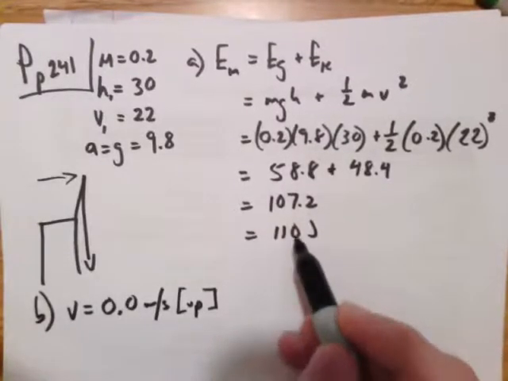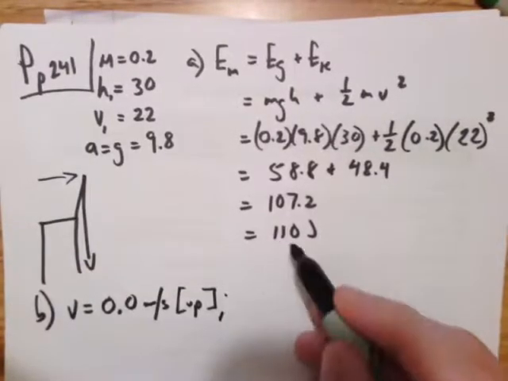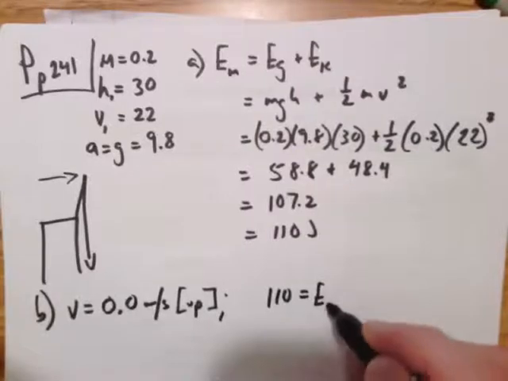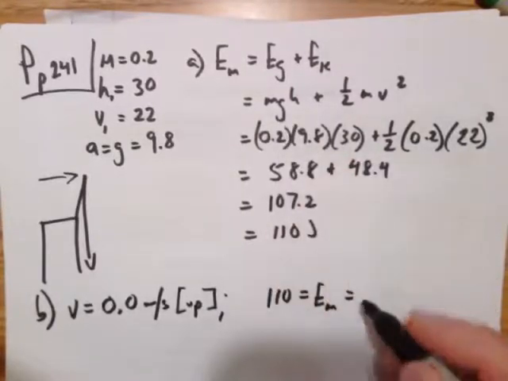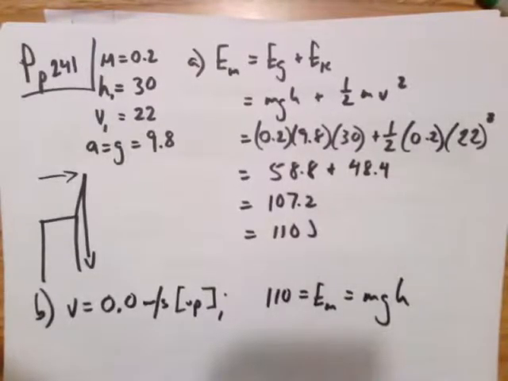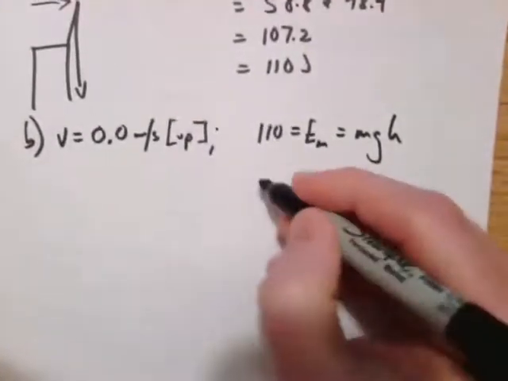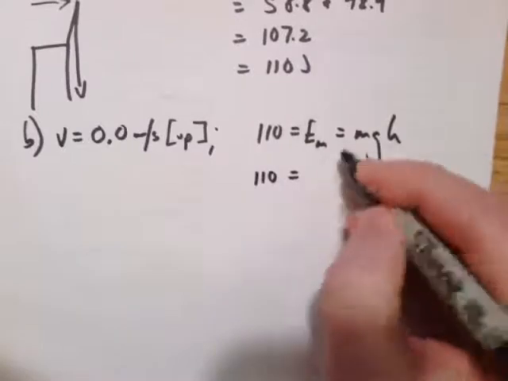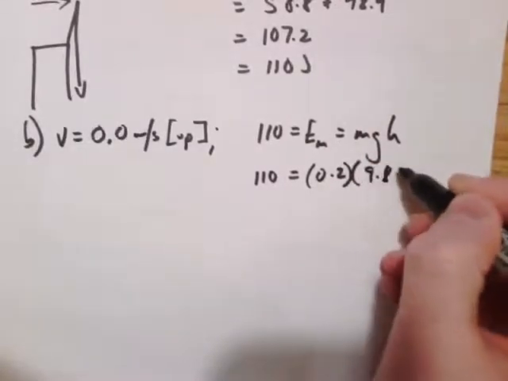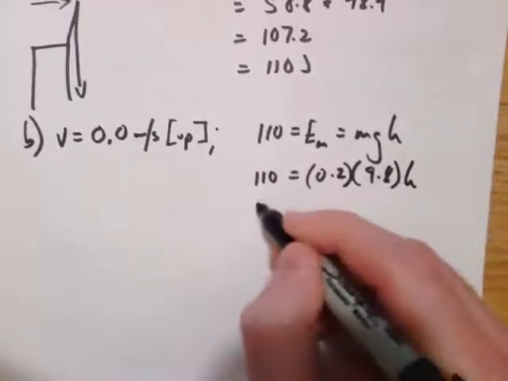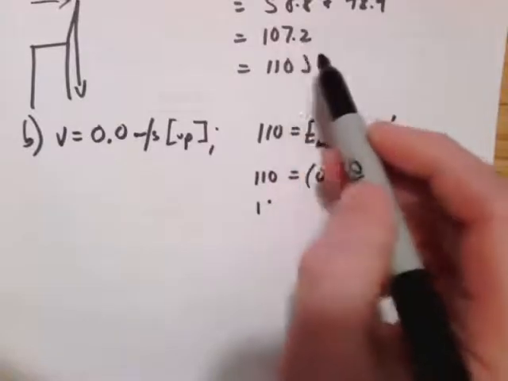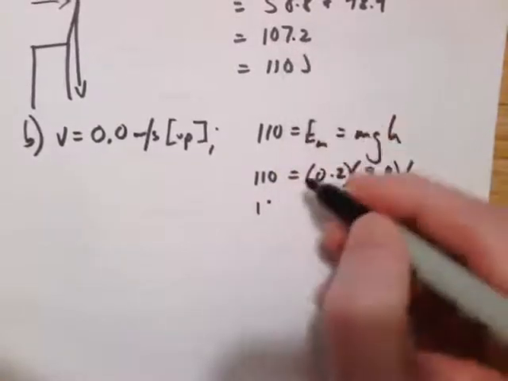Okay, so I kind of talked through this already a little bit. So 110 equals the total mechanical energy, which equals mgh. And now we just plug in what we know. 110 equals the mass is 0.2, gravity is 9.8 times h. So actually I'm not going to use 110, I'm going to use this. Sorry, I should have said that before, just to get a more accurate answer.